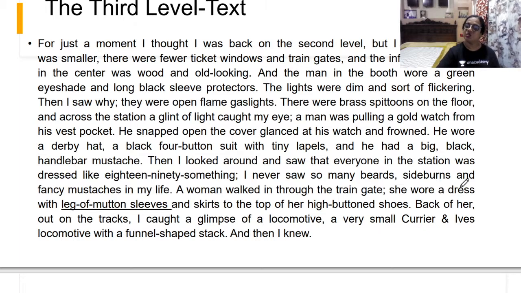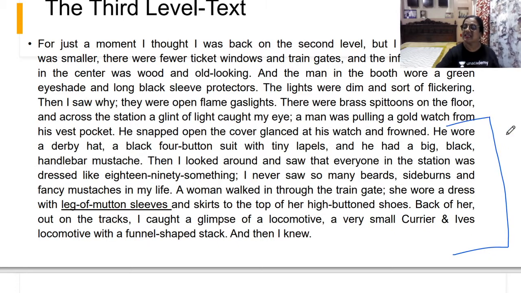A woman walked in through the train gate and she wore a dress with leg of mutton sleeves. So how was the woman dressed? What kind of dress? With mutton sleeves. That is, from here it is puffed and there are buttons at the wrist, or at the forearm, and the sleeves are all puffed, and the skirt reaches to the top of her high button shoes. Now all these are descriptions of the dress of 1894, which is the third level for Charlie.